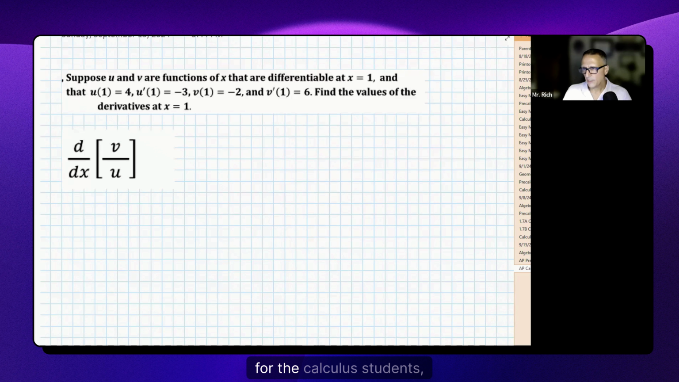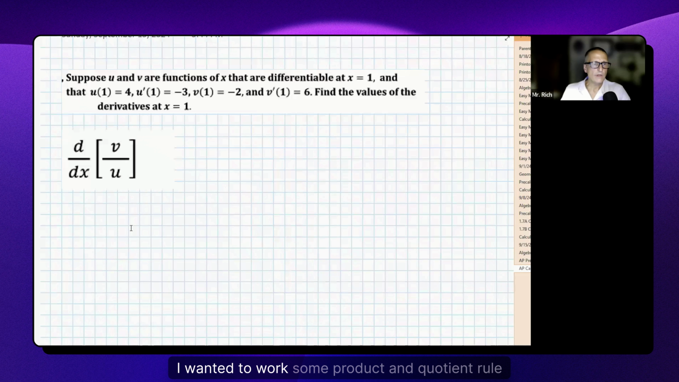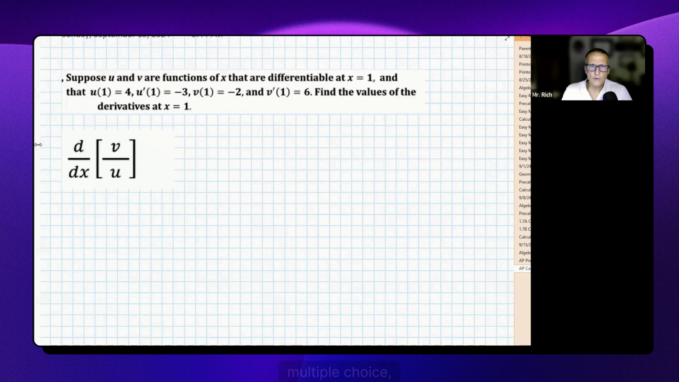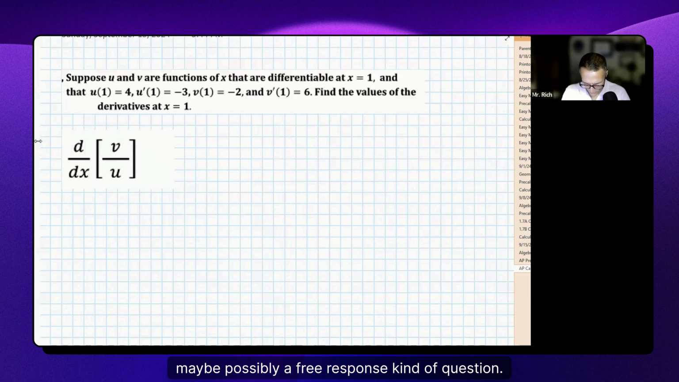Otherwise, for the calculus students, I picked some problems that I think would be about where you would be right now in your class. I wanted to work some product and quotient rule problems for you. The first problem that I have is a very common kind of problem that you might see maybe in a multiple choice, maybe possibly a free response kind of question.